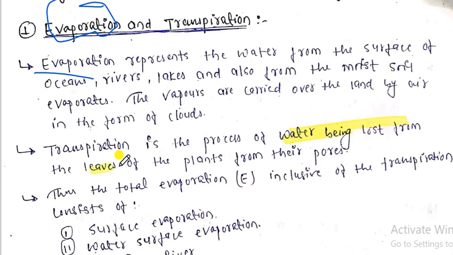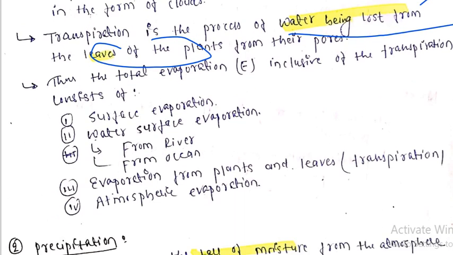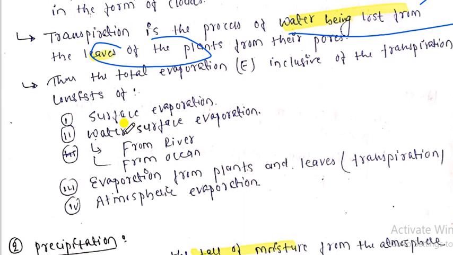Similarly, transpiration is nothing but the process of water being lost from the leaves of plants. As you know, the leaves of plants contain water. The removal of this water due to sunlight is known as transpiration. So this is all about evaporation and transpiration. The total evaporation takes place from surface evaporation, which is from rivers and oceans, and evaporation from plants is known as transpiration. Similarly, there is atmospheric evaporation.